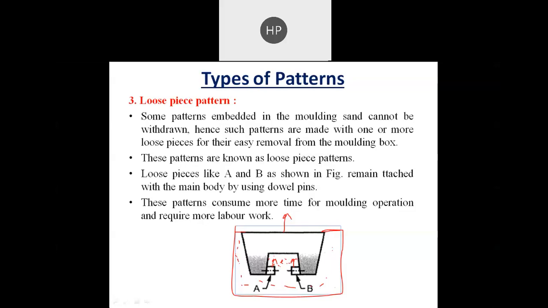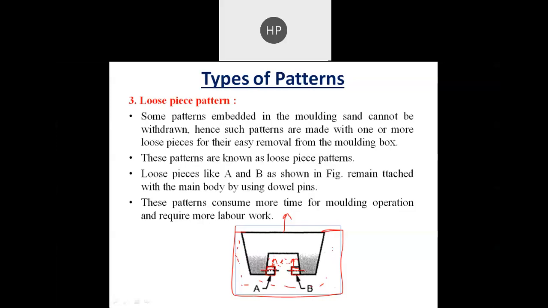So in that case, what we do is cut this portion of the pattern, and it will be attached by using dowel pins. It will be easily attached by using a dowel pin.